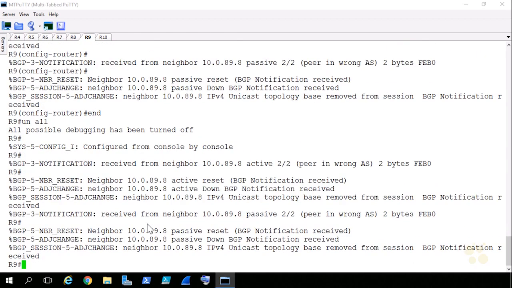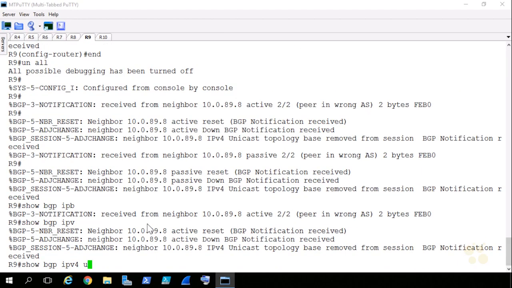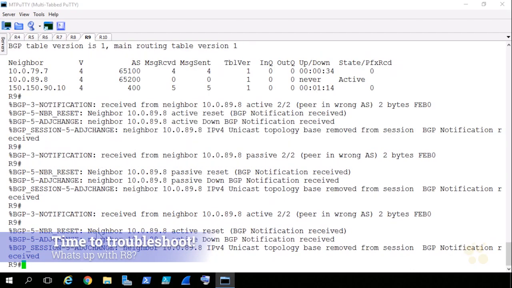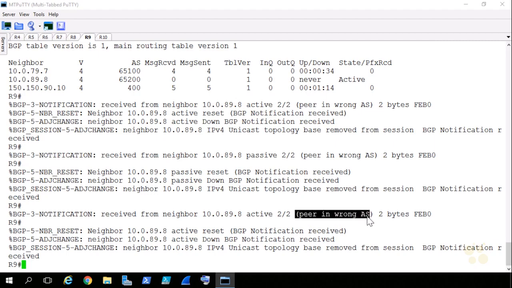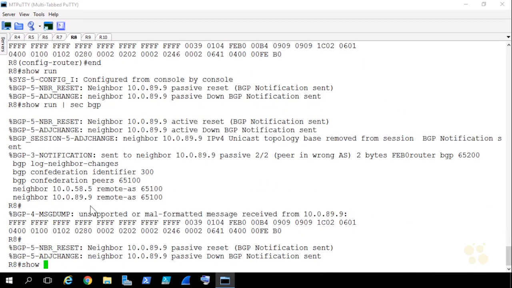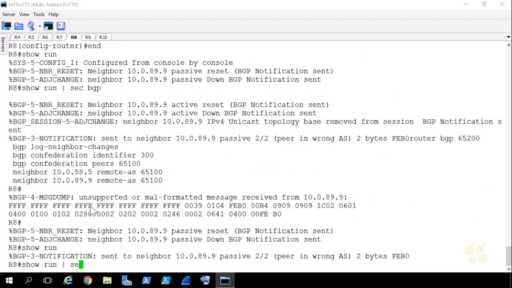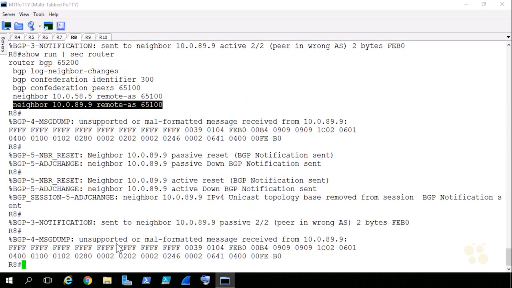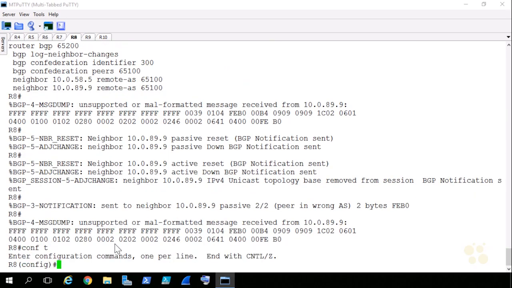Looks like debug was on there for a second, so I went ahead and turned debugging off, and now from R9, I can give it a show BGP IPv4 unicast summary, and it tells me that I must have typed something wrong because my neighbor relationship with router 8 isn't coming up. It tells me that the peer is in the wrong AS. So that means I might have typed something wrong here. If I give it a show run section router, yep, sure enough, I am declaring here that my R9 connection was in 65,100 when it wasn't. Let's go ahead and fix that in R8.